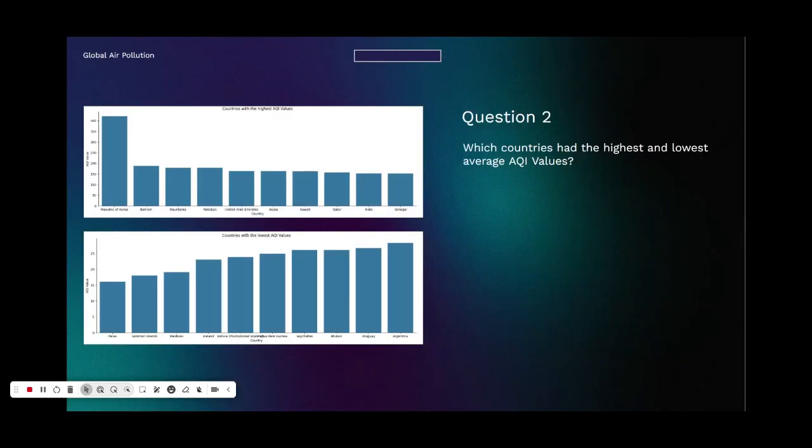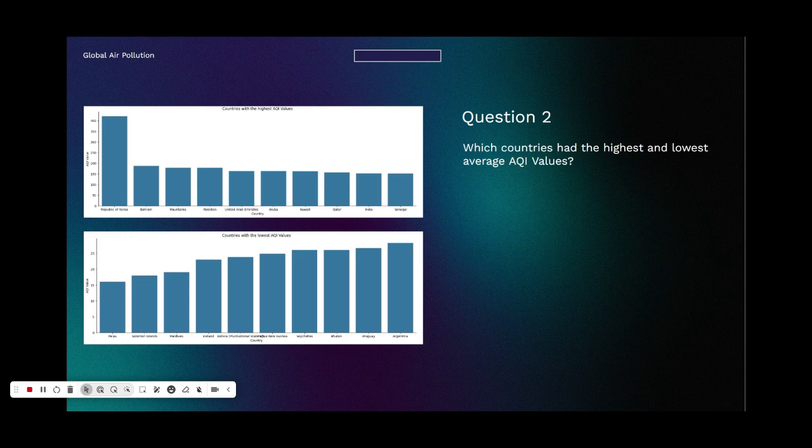For question 2, I took the initial data set, grouped it by country, and took the mean AQI value for each country. From this, I got the countries with the highest and lowest AQI value. However, deriving an overall trend from this data without any complementary data, like economic data or data that shows what they burn, what they use, is out of the scope of this project.